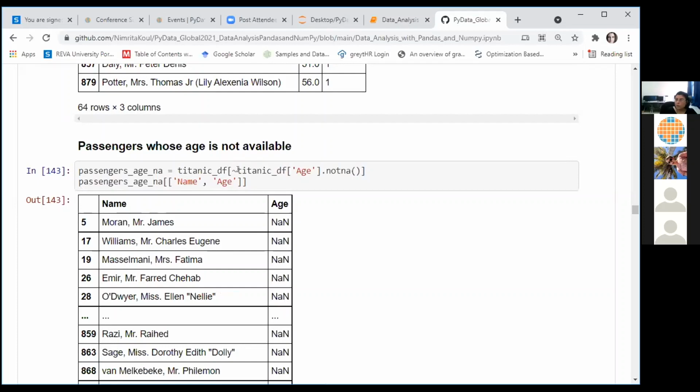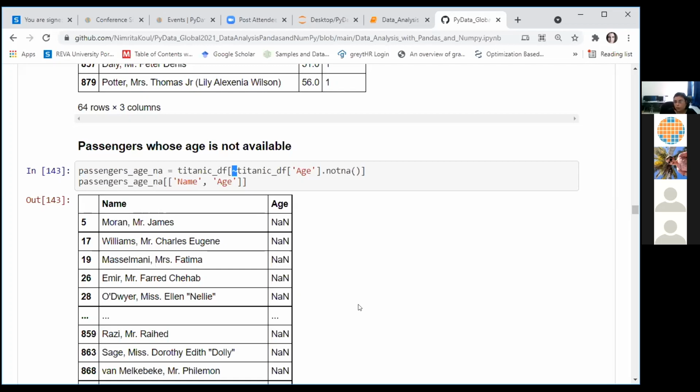Suppose we are interested in those passengers whose age is missing in the data frame. So we can apply this condition to check those passengers whose ages are not available. Titanic_df age refers to the age column, and isna refers to all the values in age which are NaNs, which are missing. We have applied a Boolean not condition here, so we are using a double negative.